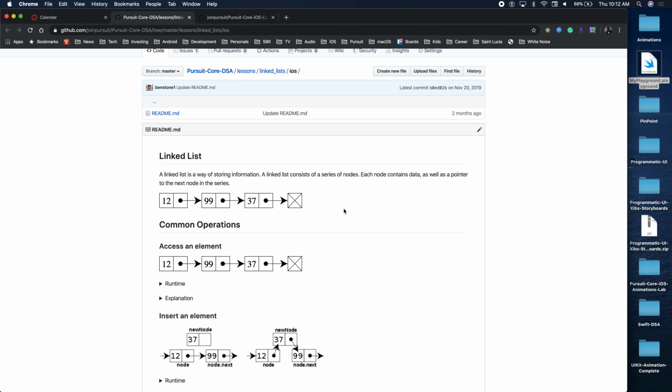Okay, so we've spoken about a variety of abstract data structures. Every time you hear that word abstract data structure, think of a data structure that is not built into iOS or into Swift, right? The data structures that are built into Swift are arrays, which you could use as is, dictionaries, which you could use as is, and a set, which we could use as is. Those are the data structures we have in the Swift language.